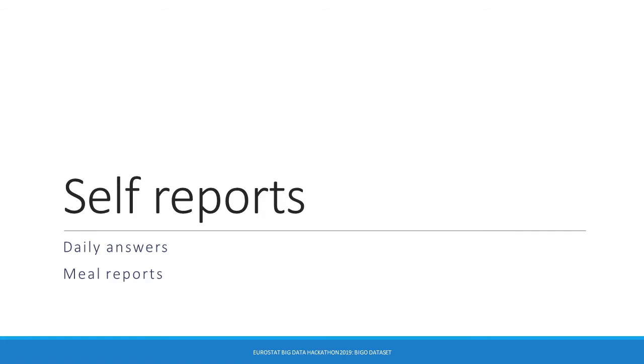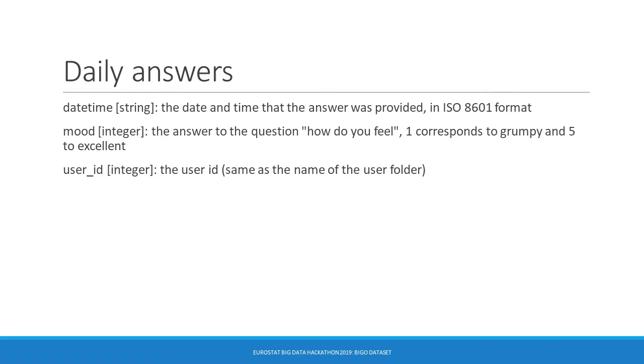This section presents the participant self-reports. Daily answers are provided as individual JSON documents organized in one folder per user. The structure of the JSON document is quite simple. It contains the date and time the answer was provided and the answer as an integer.